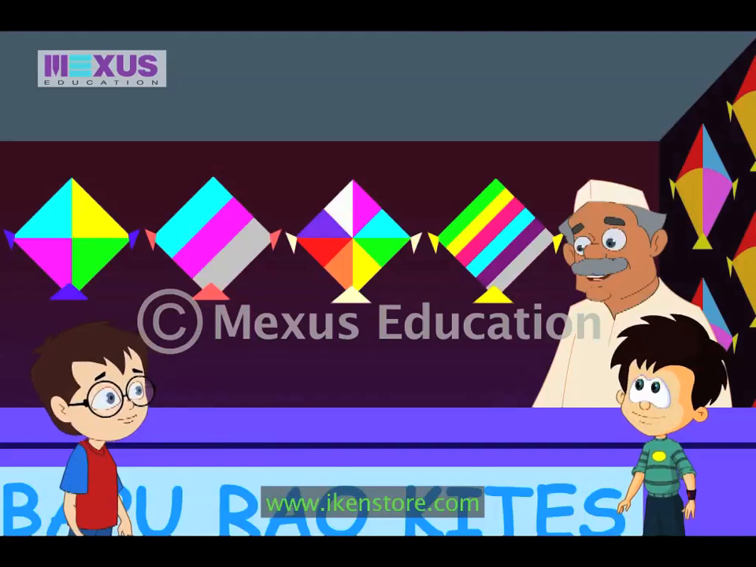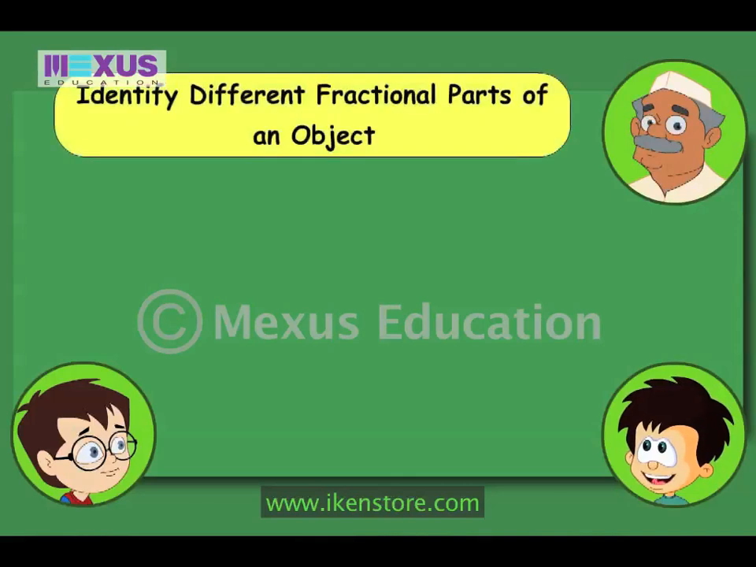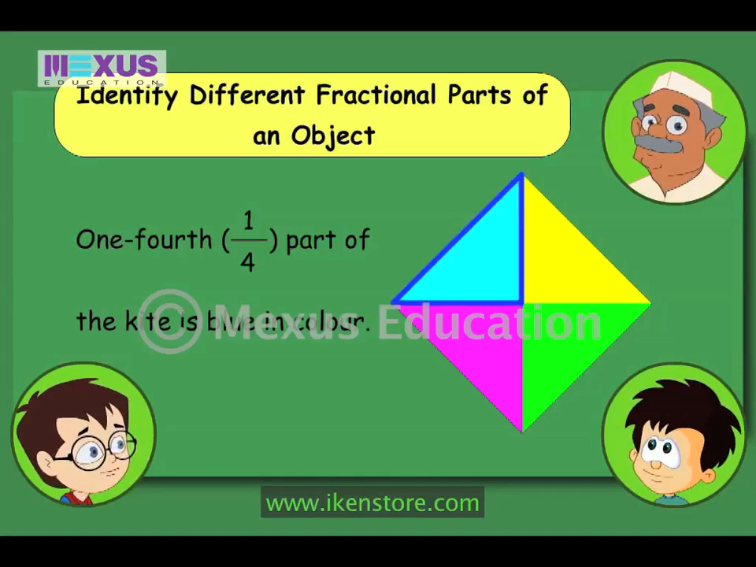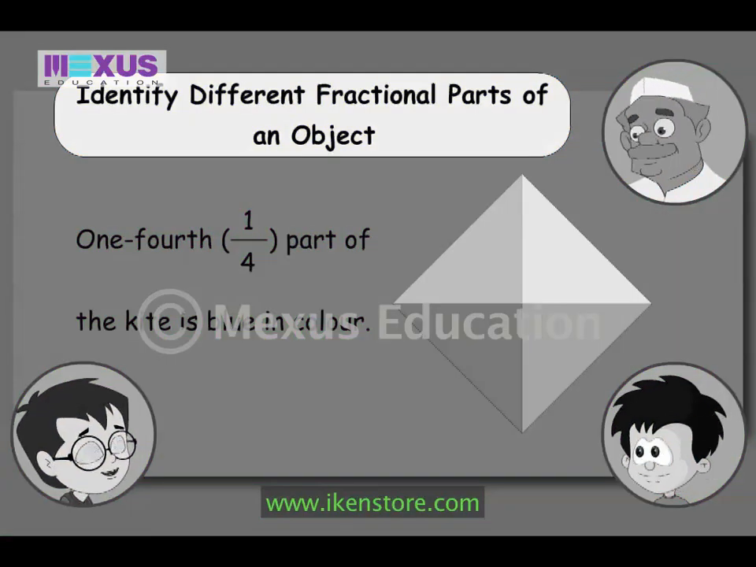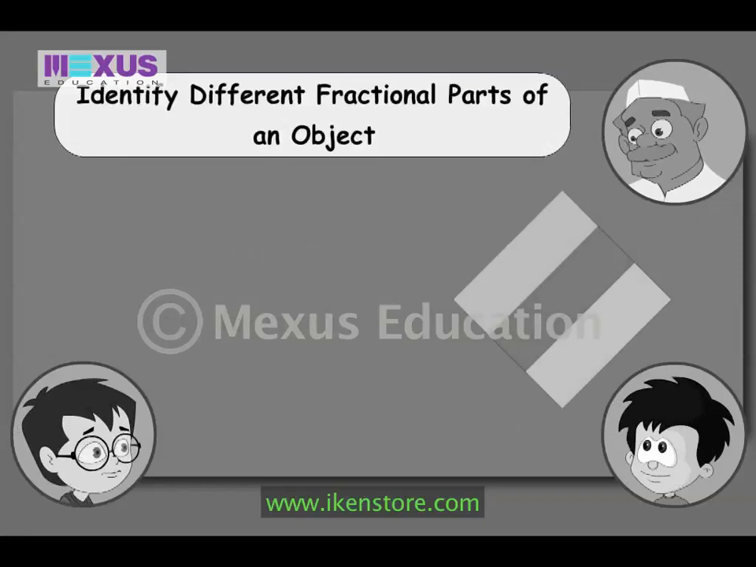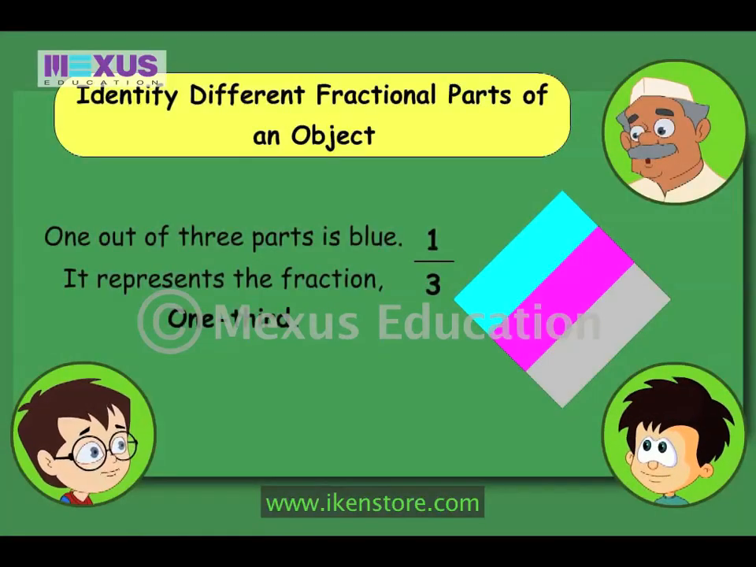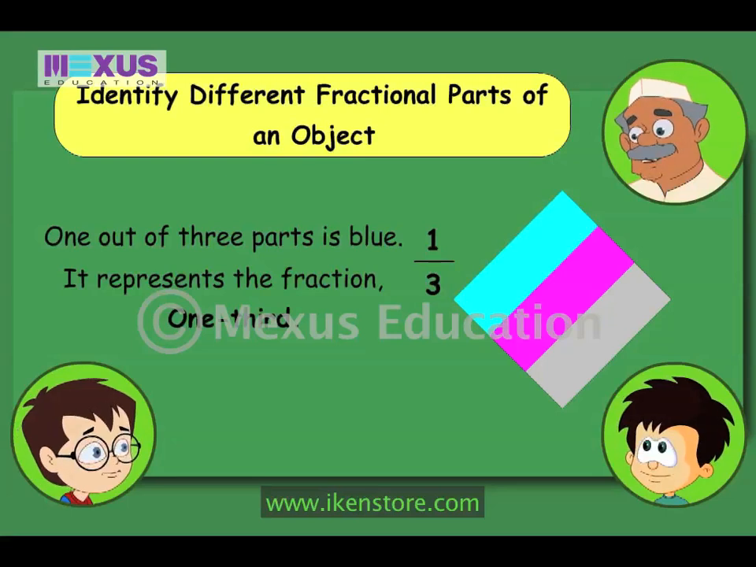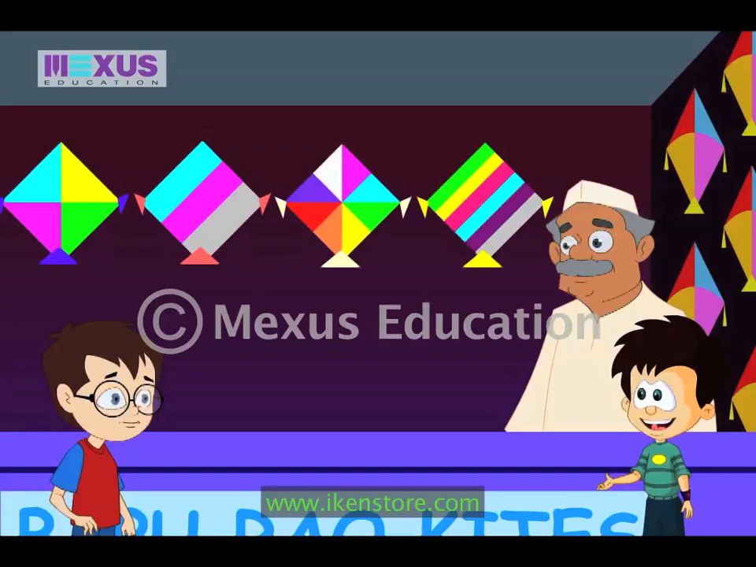Kids, can you tell me which kite is 1/4 blue? Uncle, this kite has 4 parts and one out of these 4 is blue. Correct. Uncle, what about the other kites? Son, look at this kite. Since the kite is divided into 3 parts and one part out of 3 is blue in color, it represents the fraction 1/3. Okay, Uncle, I shall take both of these kites.